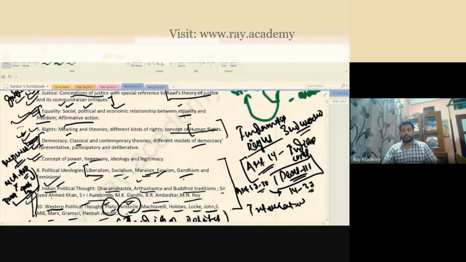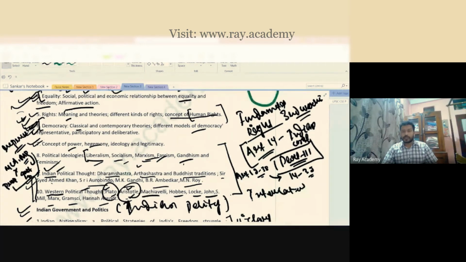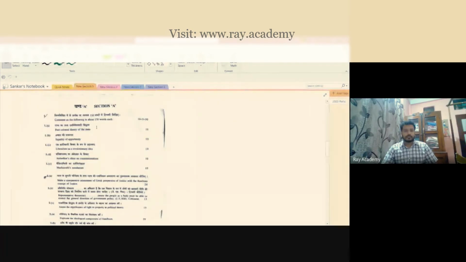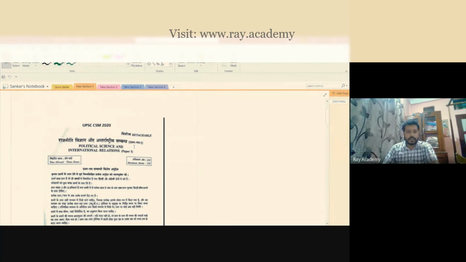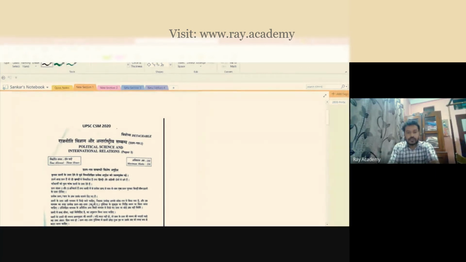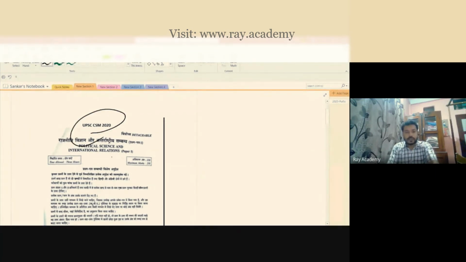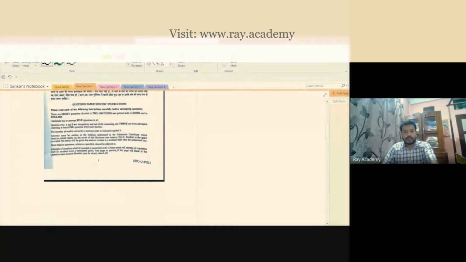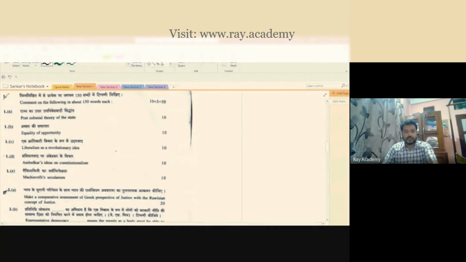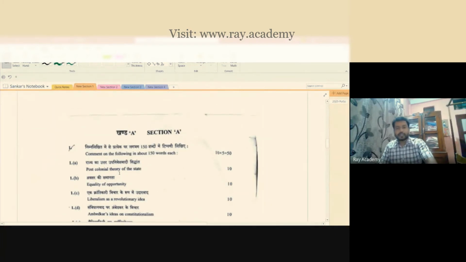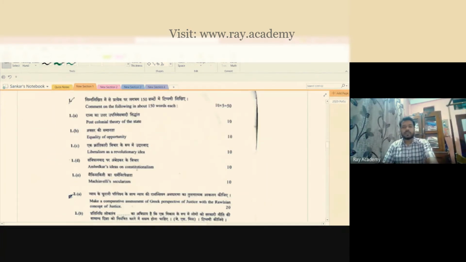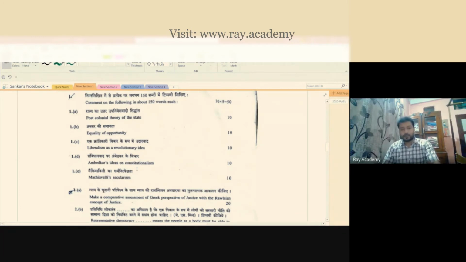Okay, then let me give you some sample questions. This is the questions of paper one, the recent 2020 mains questions, political science. If you look at the questions, I'm sure that if you are not prepared, you won't be able to answer these things. I'm just showing you the question paper to make you know what types of questions are being asked.